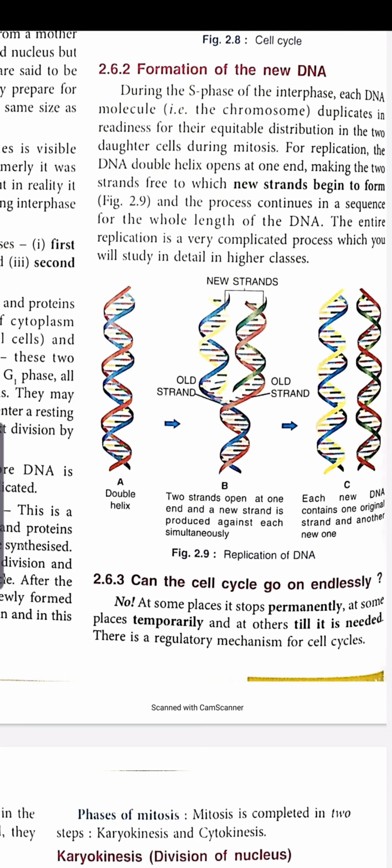Now we are coming to the formation of new DNA strand. The formation of new DNA strand generally occurs in S phase. So what happens in S phase? This is the structure of a DNA, and it is the double helical structure. Two strands are there, that's why it is known as double helical structure. When the replication process starts, this double helix structure will open and one new DNA strand will form with each strand.